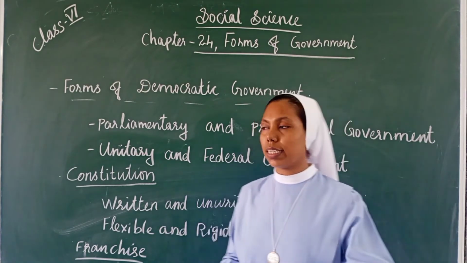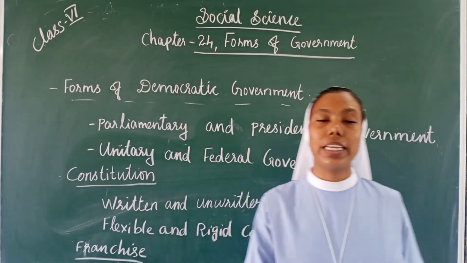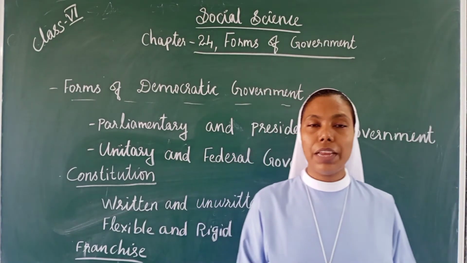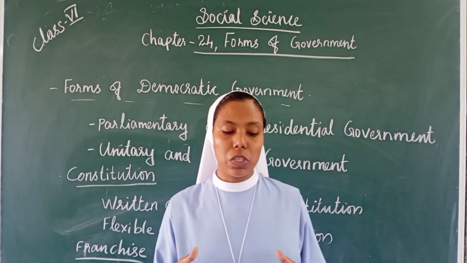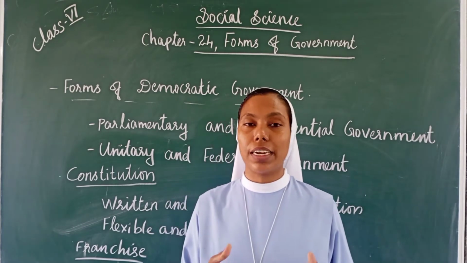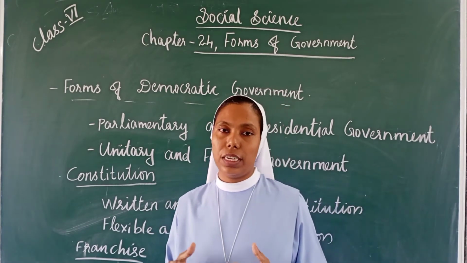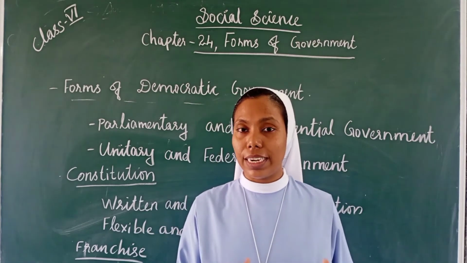Next we can discuss the unitary and the federal government. What are the unitary and the federal government? In the unitary government, all the powers are centralized under one central government. All the powers are centralized by whom? By the one central government.